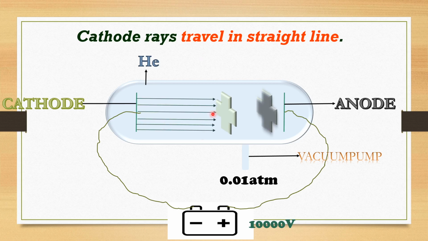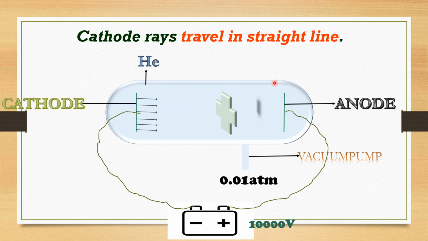If cathode rays were not traveling in a straight line, if they crossed this object like this and moved on, we would not get the shadow of this object. Since we are getting the shadow of this object here, J.J. Thomson concluded that cathode rays travel in a straight line. I hope you understood. The first property of the cathode ray is that cathode rays travel in a straight line.